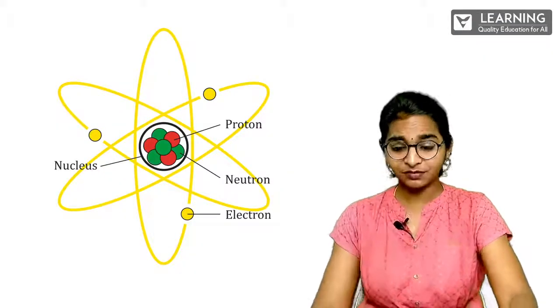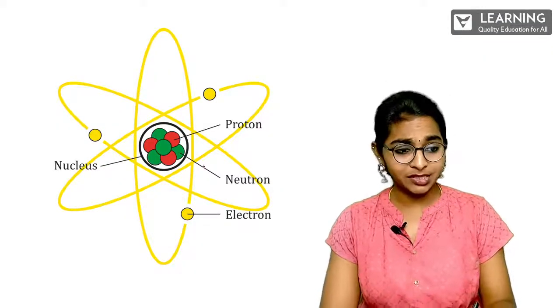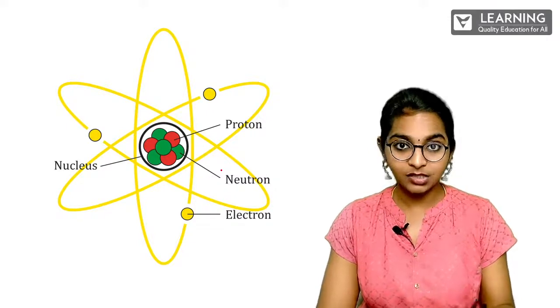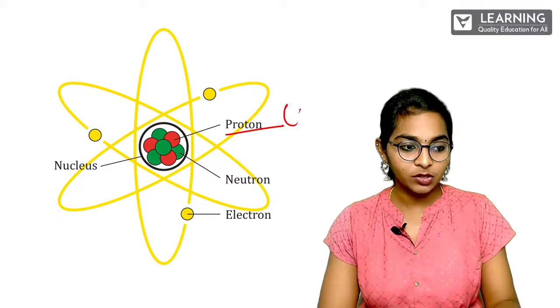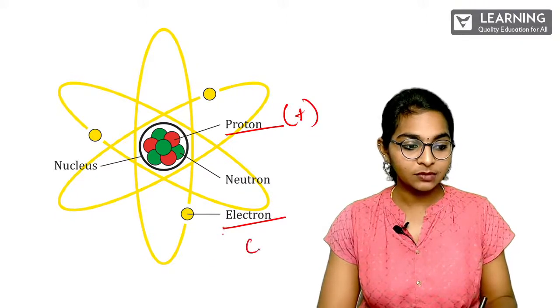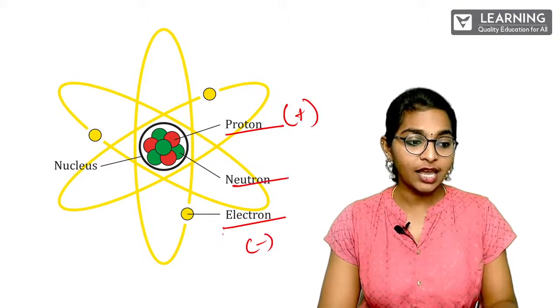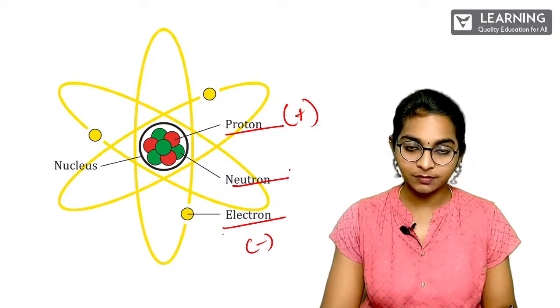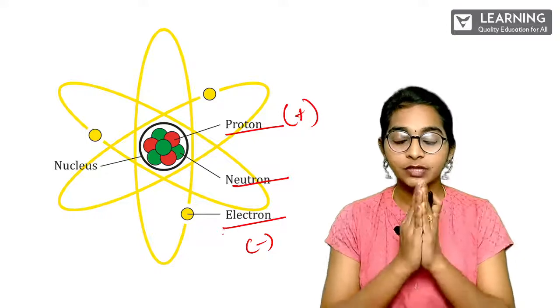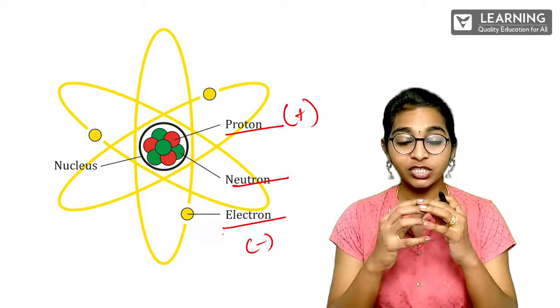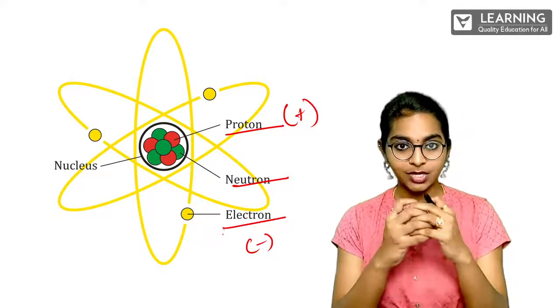So yes. When we are normally looking at an atom, this is a basic structure now. Proton is always positive charge, and electron, remember, is always negative charge, and neutron is a neutral charge. Is that clear? And proton and neutron are present inside the nucleus, which gives the core mass of the particular atom.